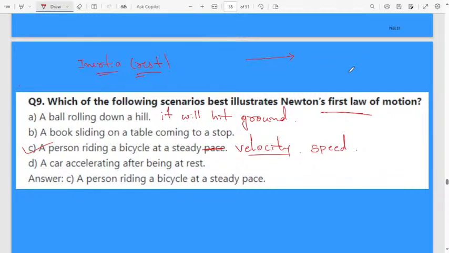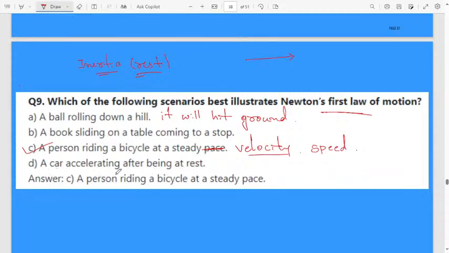Otherwise, if you apply an external force, then only it changes. A ball rolling down a hill hits a wall, after some time it will stop. Likewise, a book sliding on a table coming to a stop, it will stop. Then a car accelerating after being at rest.